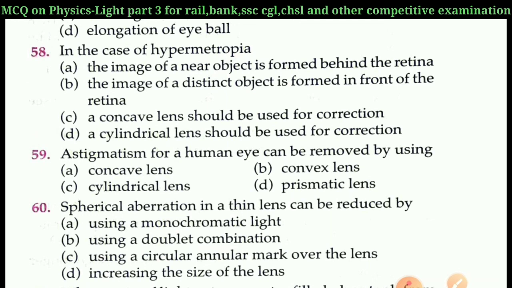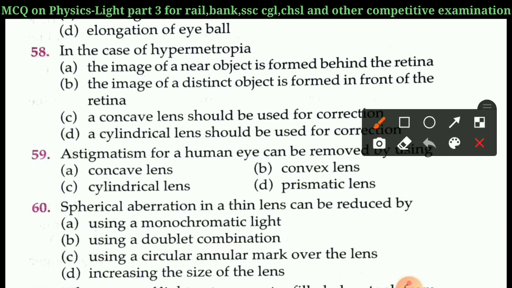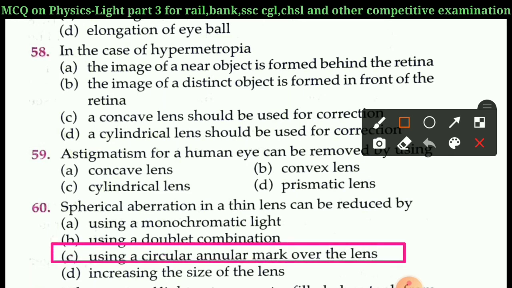Next question is question number 60. Spherical aberration in a thin lens can be reduced by A, using a monochromatic light, B, using a double combination, C, using a circular annular mask over the lens, D, increasing the size of the lens. Right answer of question 60 is option C, using a circular annular mask over the lens.